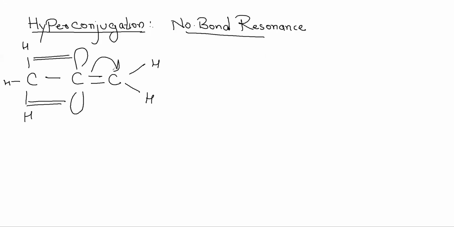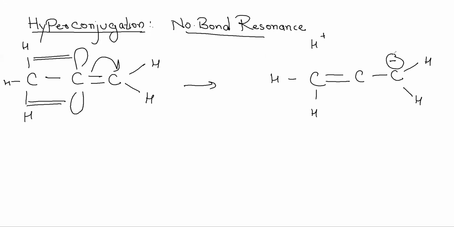So these electrons will migrate here, and we will get a species like this, H positive, double bond type structure, C negative. Okay, so this is what happens.